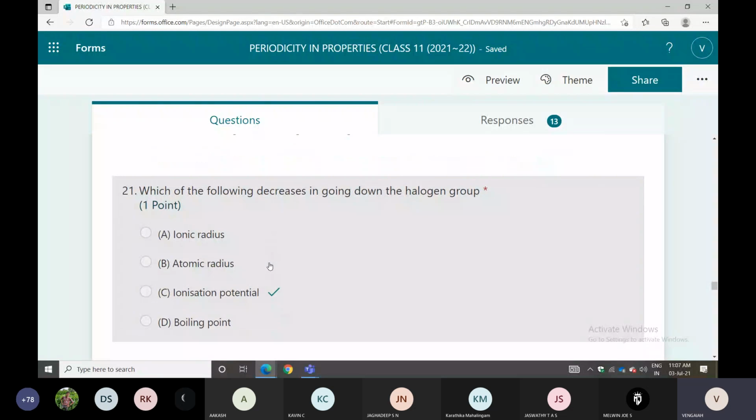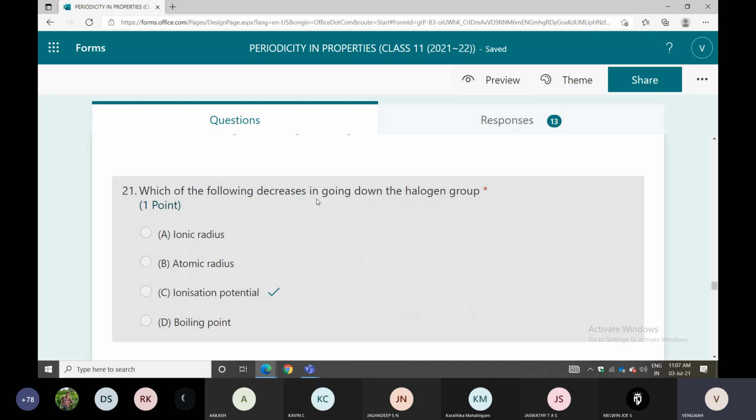Next one is: which of the following decreases in going down the halogen group? Radius will increase, boiling point also increases.